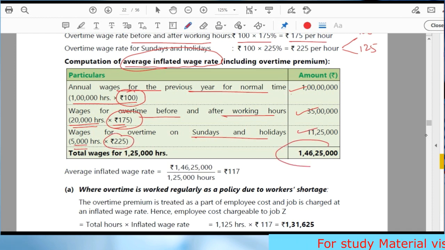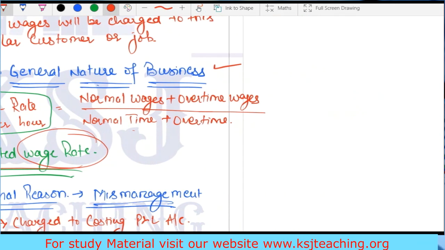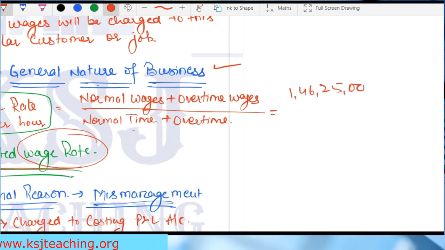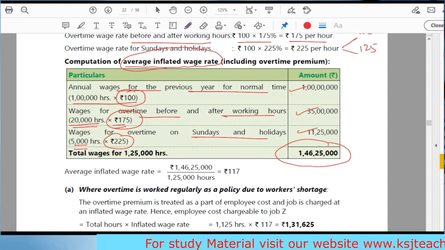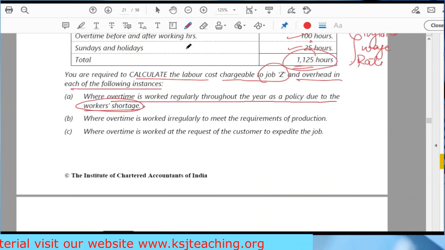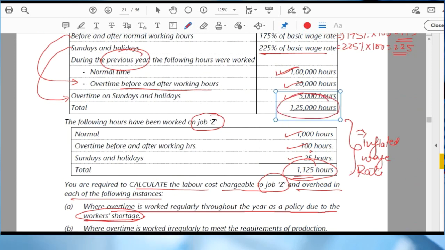So this is the total wages, 1 crore 46 lakh 25,000. That is normal wages paid for 1 lakh hours, plus overtime paid for 20,000 plus 5,000 hours. Right? So this is the total wages that we have paid. Now divided by the total hours. What is the total hours? Means normal plus the overtime. This is 1,25,000 hours. Clear?